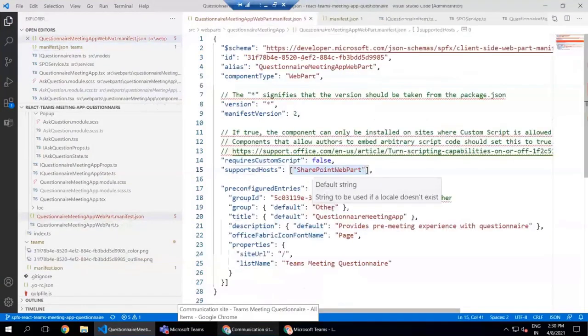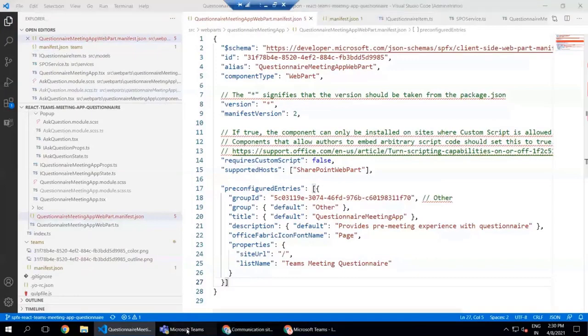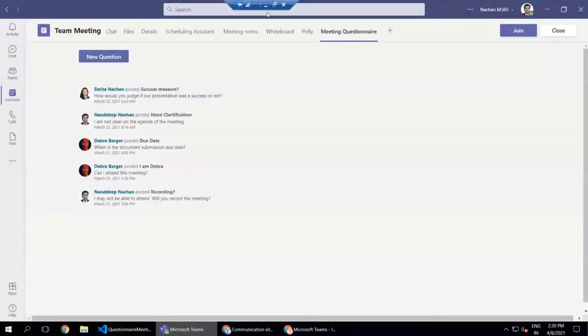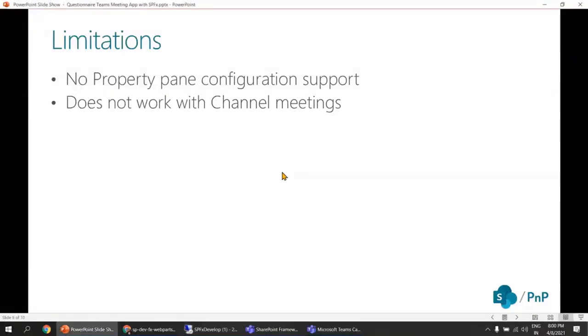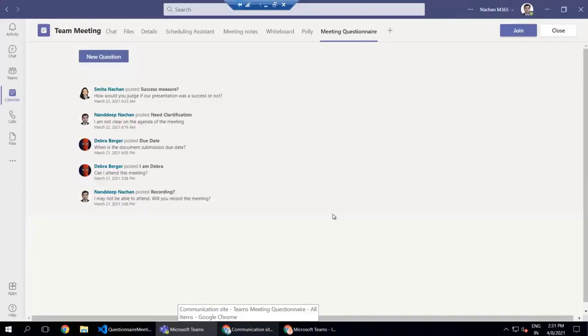I thought it might be very simple with channel meetings, because the channel is associated with the team, and that team in turn has the SharePoint site where we can store this specific information. But unfortunately, this doesn't yet work with channel meetings. It can only work with meetings set up from your calendar. So these are the two limitations with this solution.